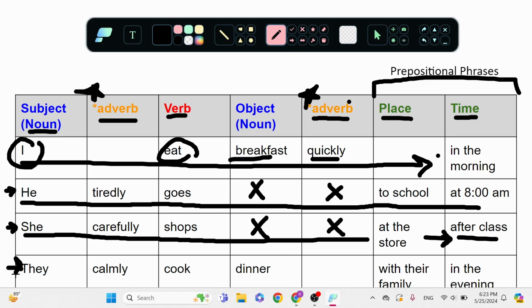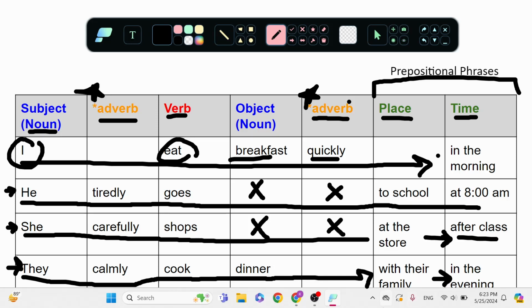Here, they, those are my people, my nouns, my subject. They calmly, adverb, cook, verb, dinner, that's my object, with their family, and I added a time, in the evening. So again, you can do it any order you like. Just pick one place for the adverb, for now, for this lesson.